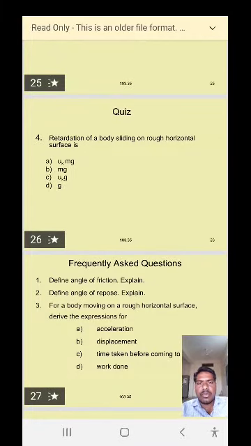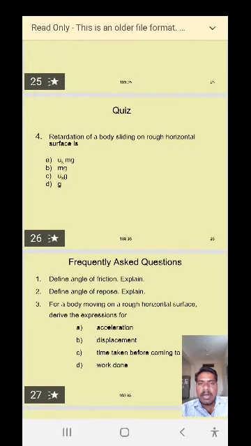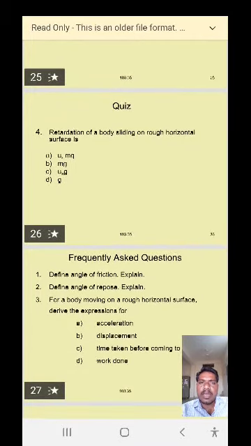Next, I will give one more question. The retardation of a body sliding on a rough horizontal surface is: retardation is nothing but the acceleration.